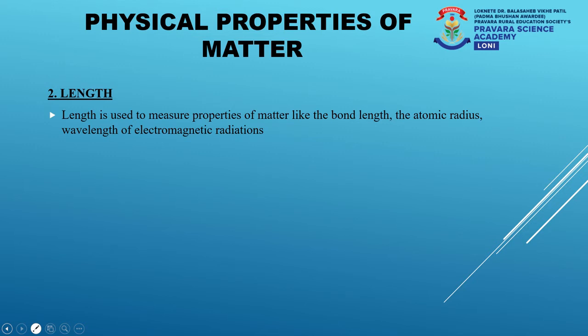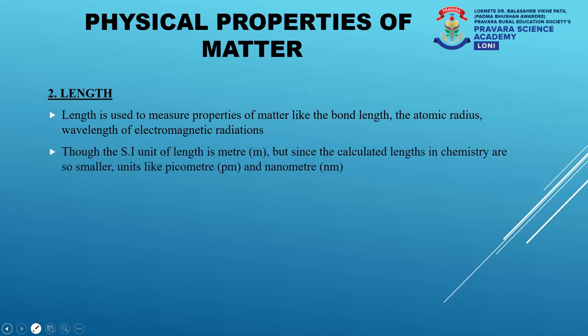Atomic radius is the distance between the center of the nucleus of an atom and the most loosely bound electron revolving around the nucleus of an atom. So the distance between the center of the nucleus of an atom and the outermost electron is called the atomic radius. The SI unit of length is meter.